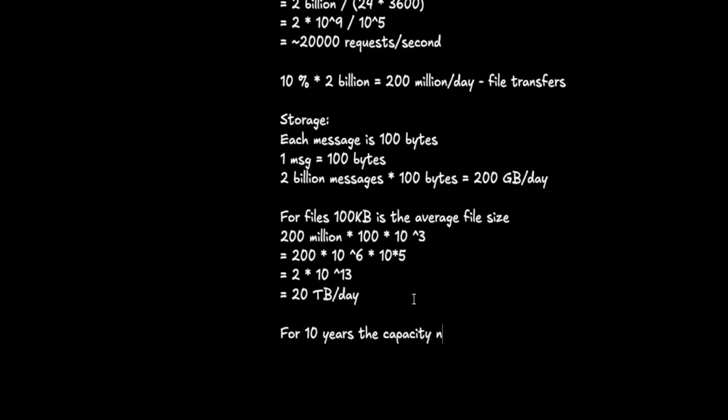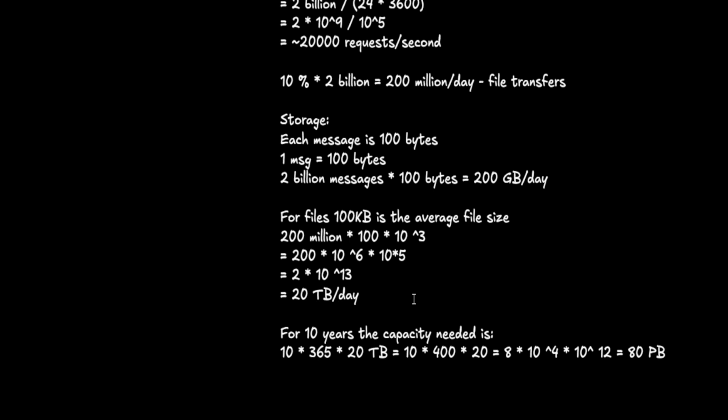The capacity needed is 10 into 365 days into 20 TB. You can round it off as these are estimations. 400 into 20 equals 8 into 10 power 4 into 10 power 12, which is almost 80 petabytes.